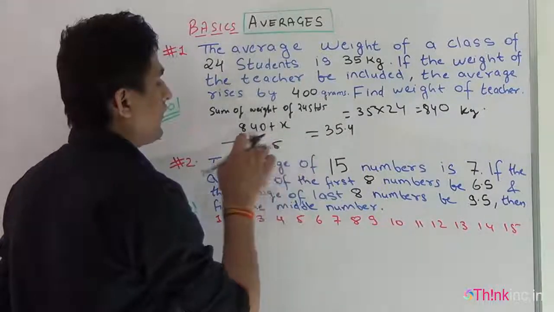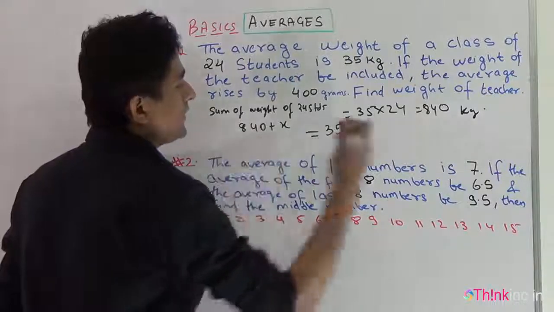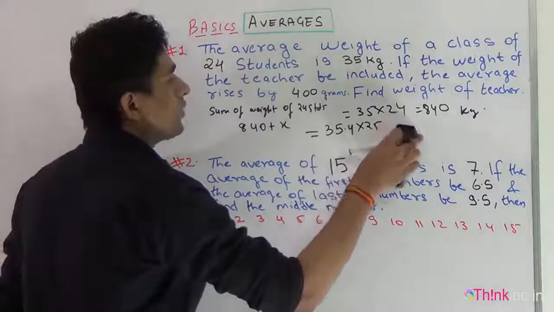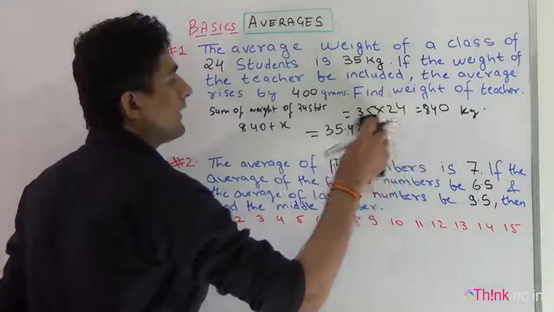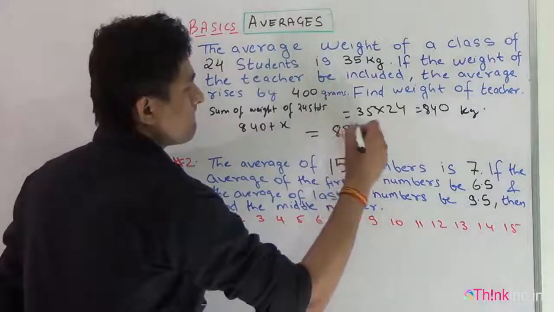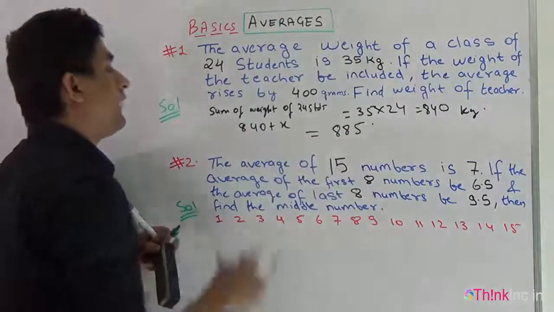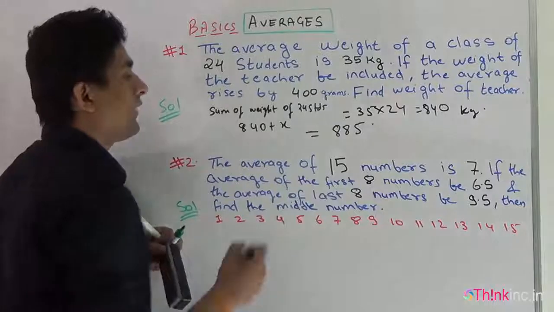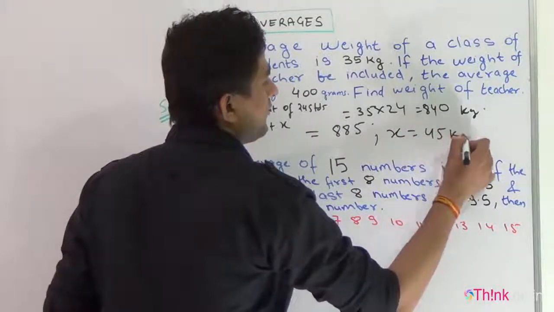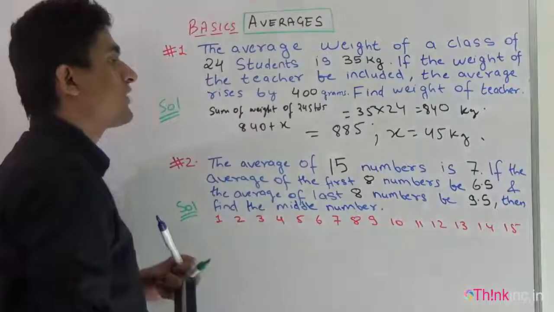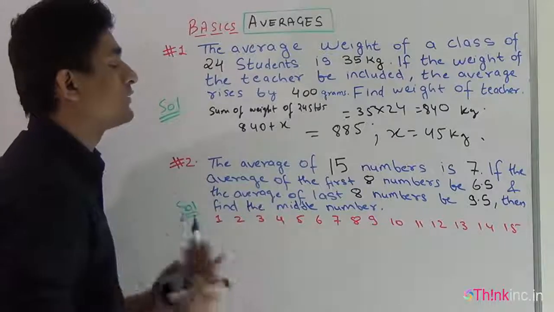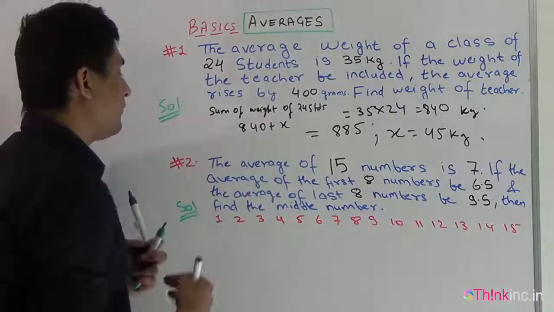I'm shifting 25 to that side and multiplying it with 35.4. If I solve it, it comes out to be 885. So 840 plus X is equal to 885. From here I get the value of X, which comes out to be 45 kg. I think this question is clear to you. This question was just based on a simple basic formula. Now moving to the second question.